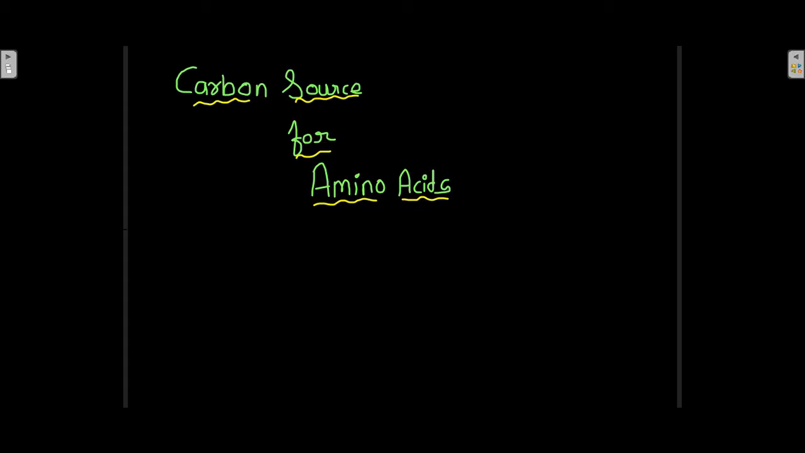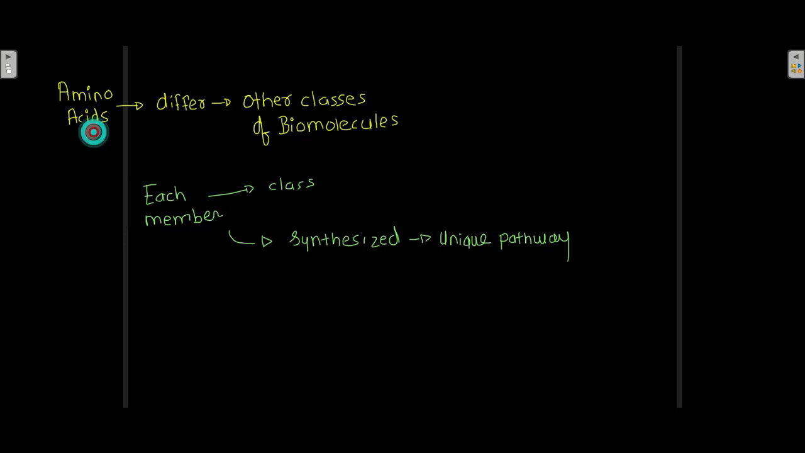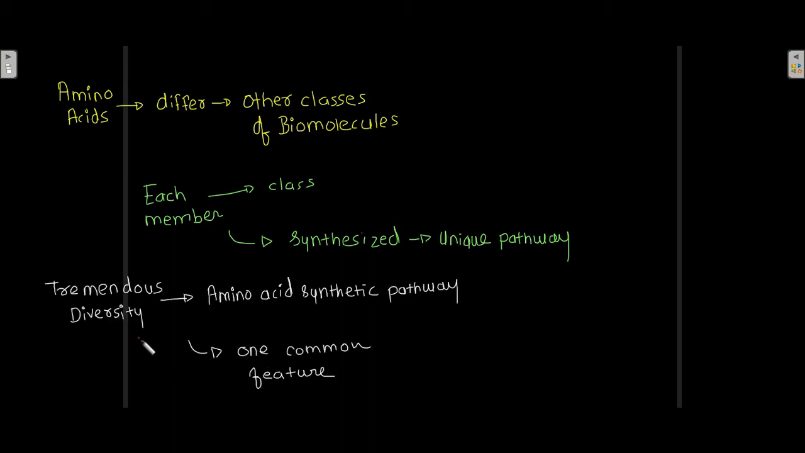Carbon source for amino acids. Now, amino acids differ from other classes of biomolecules in the fact that each member of this class, that is, each amino acid, is synthesized by a unique pathway. Despite the tremendous diversity in the amino acid synthetic pathways, there is one common feature.